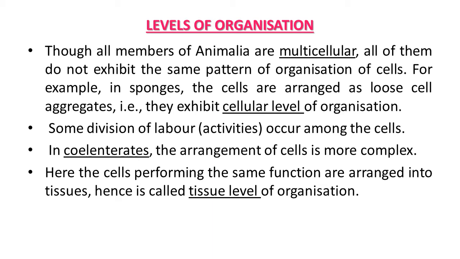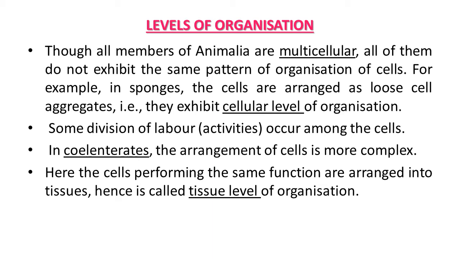For example, in sponges the cells are arranged as loose cell aggregates. They exhibit cellular level of organization. Some division of labor occurs among the cells. It means that due to this division of labor they organize into tissues.